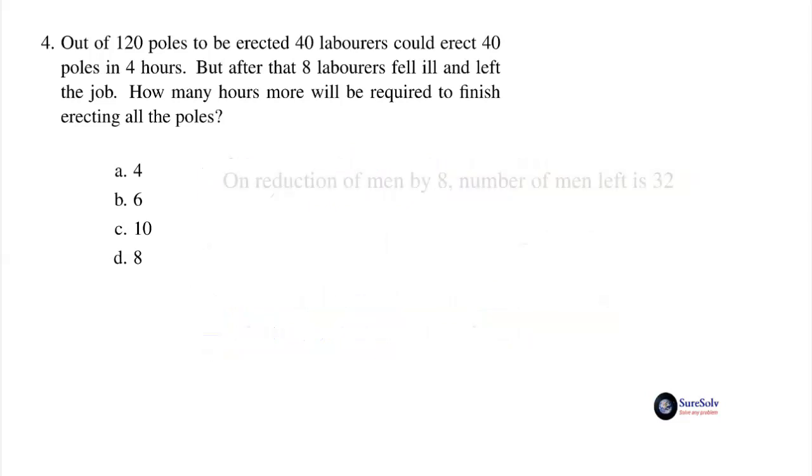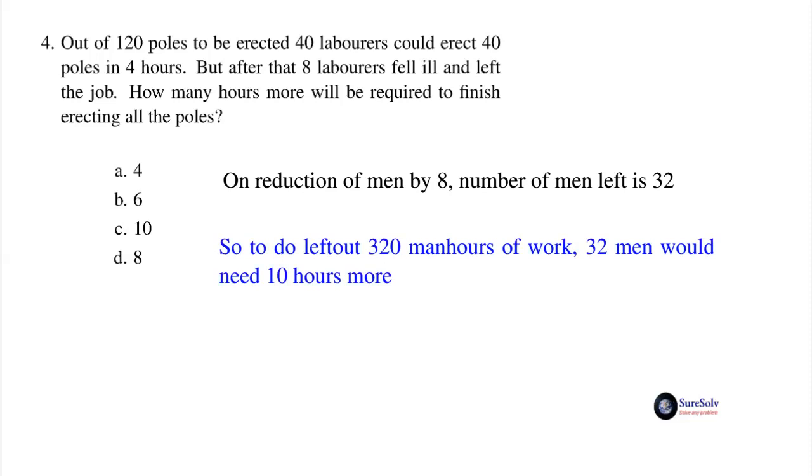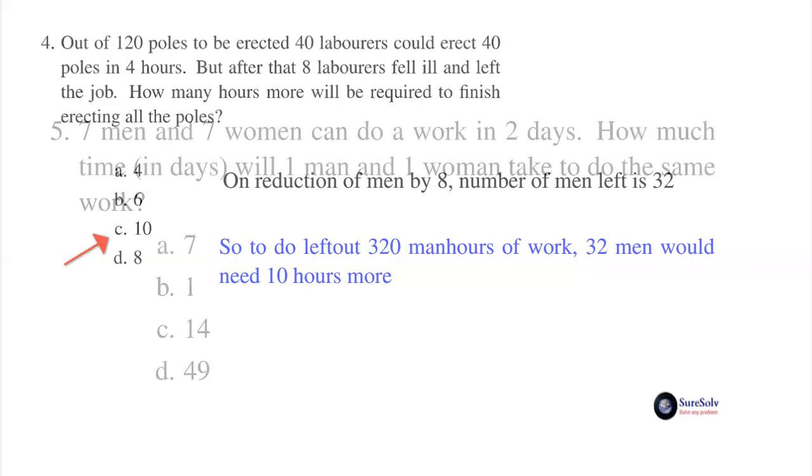Also, on reduction of men by 8 from 40, number of men left is 32. So to carry out leftover 320 man-hours of work and complete the job, the reduced number of 32 men would need just 10 hours more. Answer option C, 10. Fifth question.